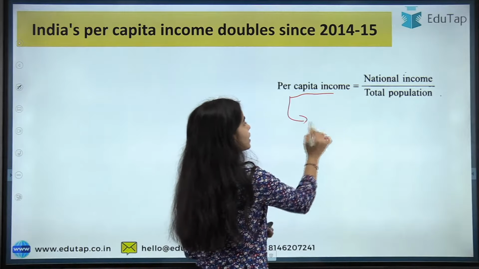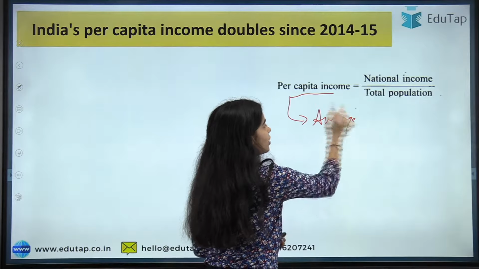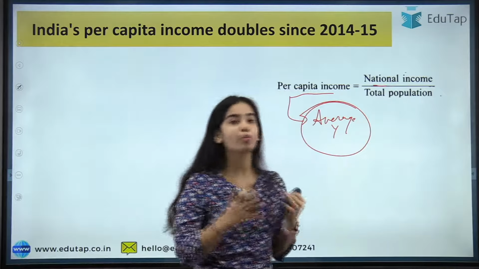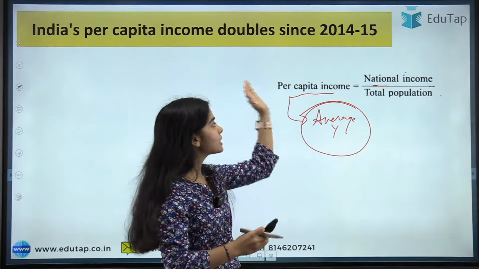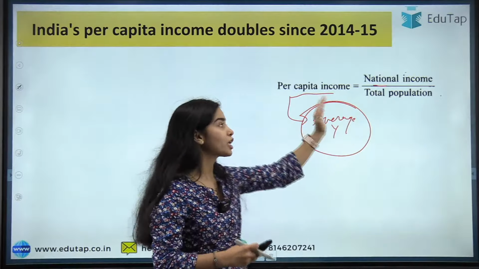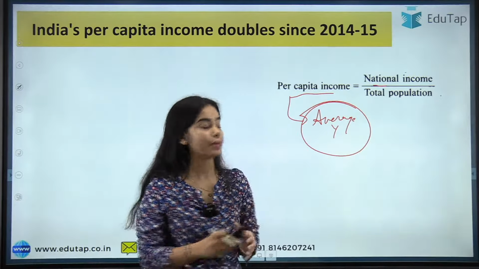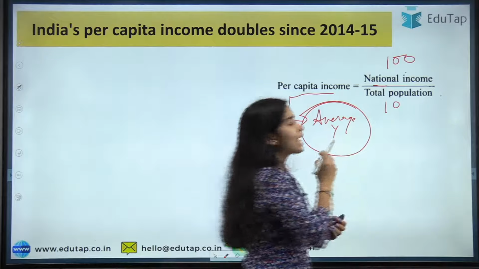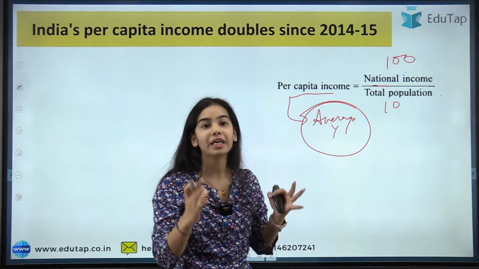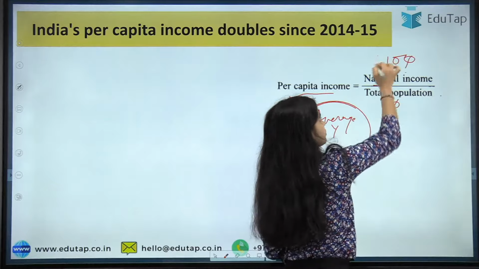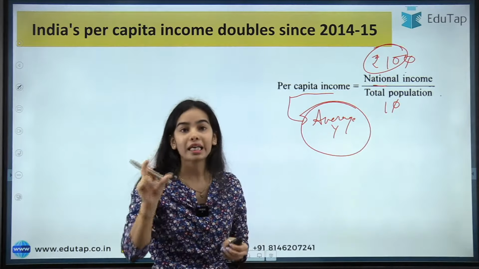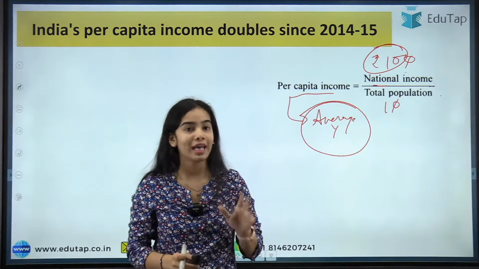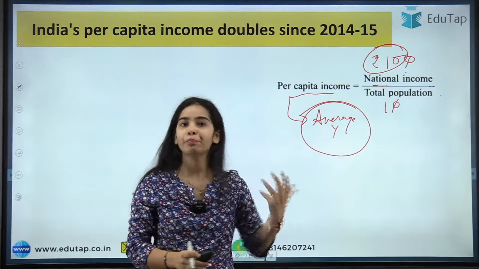So first of all, the per capita income is the average income of the citizens or of the people of the country. So here you can see the national income divided by the total population, that is the per capita income. So we are seeing the per capita income of the normal residents of India. Let's say national income is 100 and the total population is 10. So the per capita income will be the average income, that is rupees 10. This is the income on average of each individual. So this is what the per capita income means.